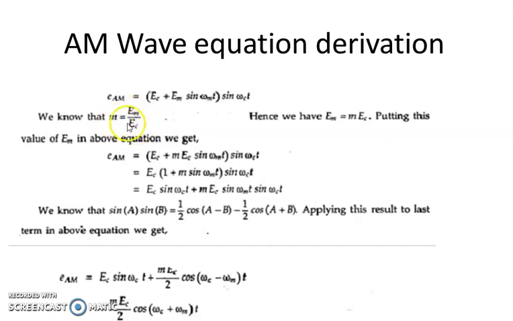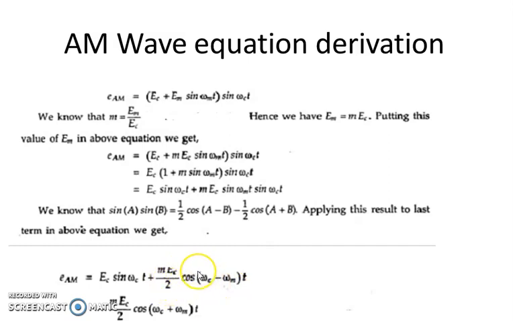So, including the value m, we are deriving the equation of the AM wave in terms of m. This is the expression. The expression contains three terms. One term is Ec sin omega c t, that is the carrier term. The second component is m Ec by 2 cos (omega c minus omega m) t, with frequency component omega c minus omega m and amplitude m Ec by 2.